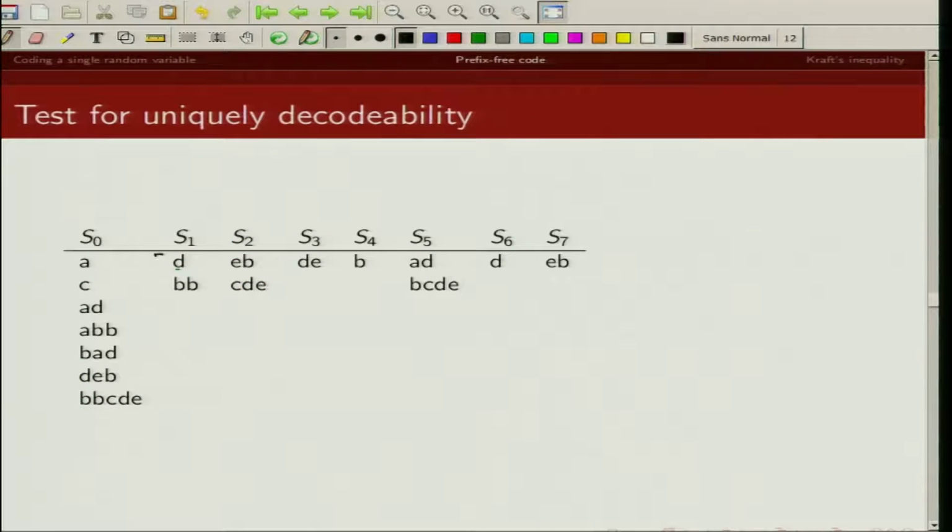So let's look at these code words in S1, S2, S3, S4, S7, and they should not have anything common with S0. Now that's not the case here. You can see S5 has AD and S0 also has AD. So this is not a uniquely decodable code.